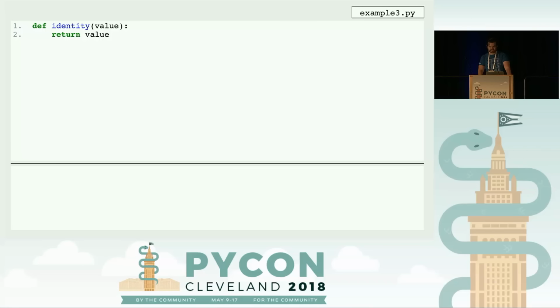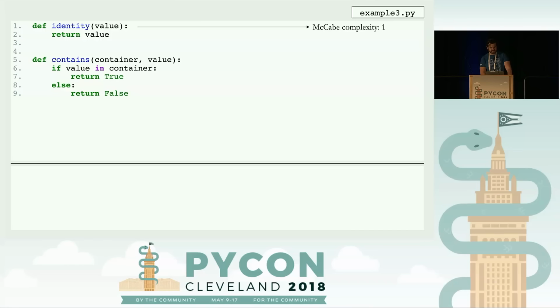To walk through some examples of how you calculate it, here's the identity function. What it's going to do is just return the argument that was given. There's only one code path, which is just return that value. So McCabe complexity is 1. You go to the second function, where it's just an if statement. One branch of this if statement returns true. The second one returns false, and therefore there's two code paths and it has a McCabe complexity of 2.